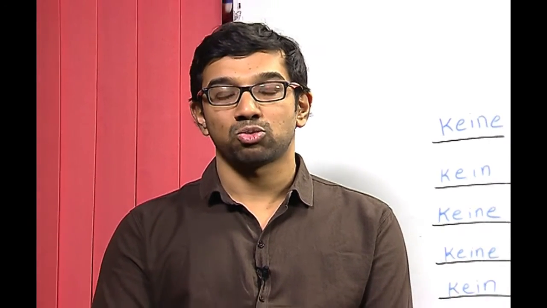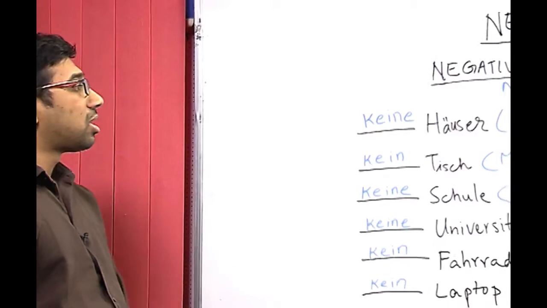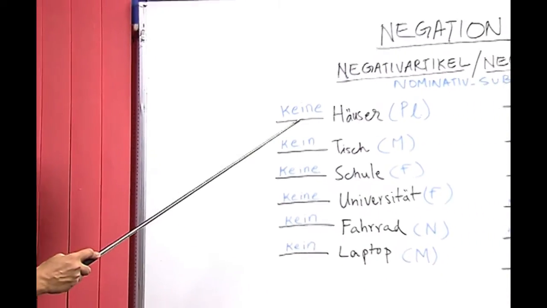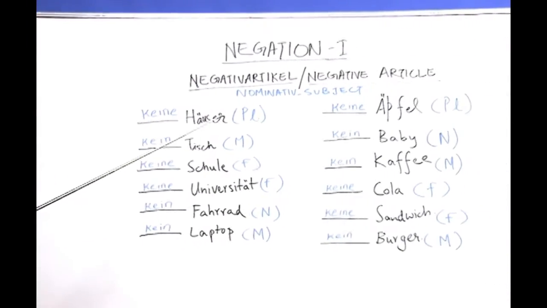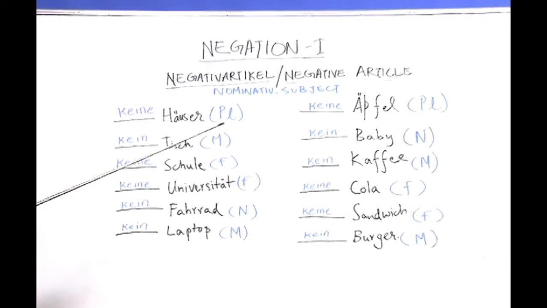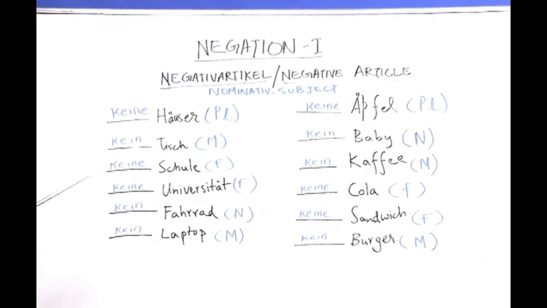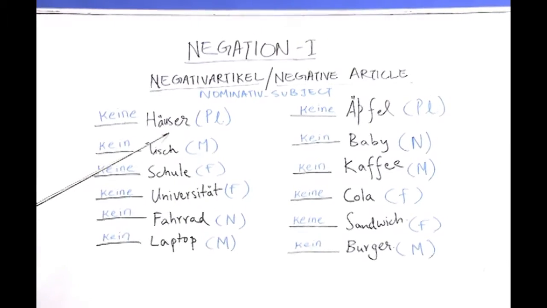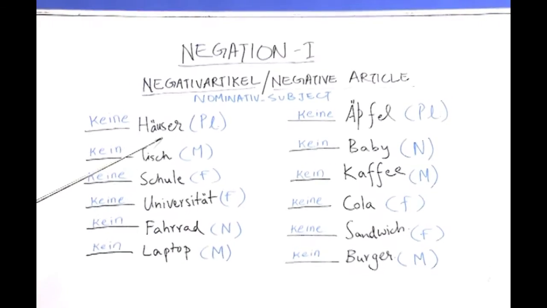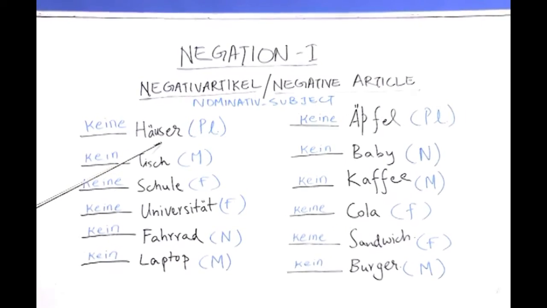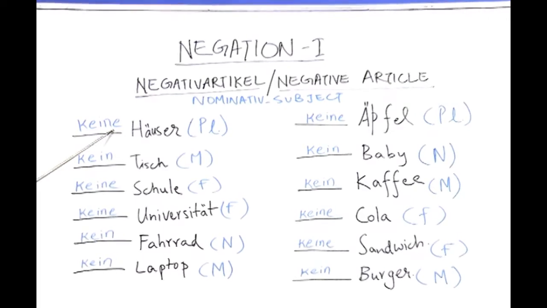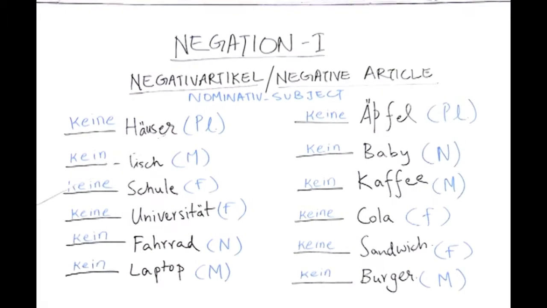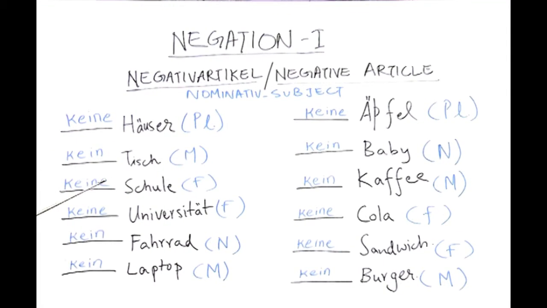Now, let us look at the answers given by our students. Our first student wrote the negative article keine, and our other student wrote the plural form here. Both answers are correct. Häuser is the plural form of the singular noun house, and as you know, the negative article for plural is keine. So, the students have written the right answers.